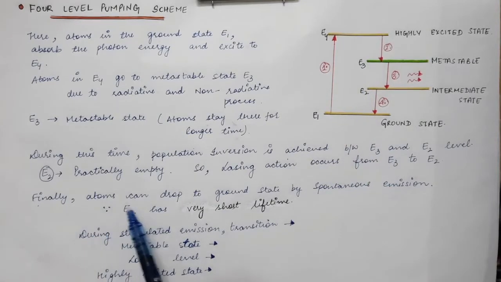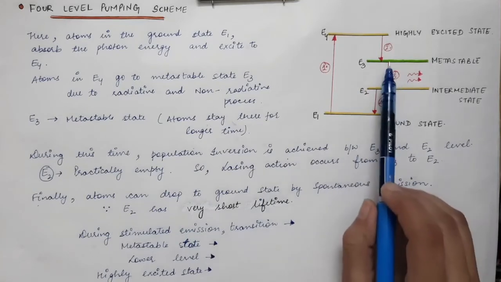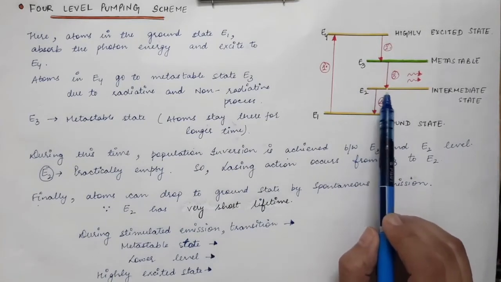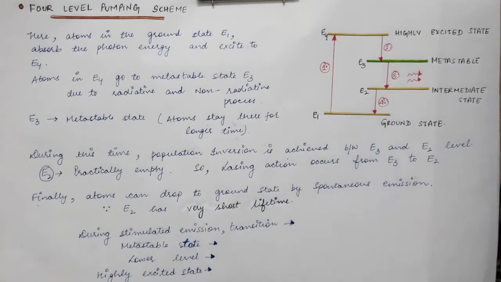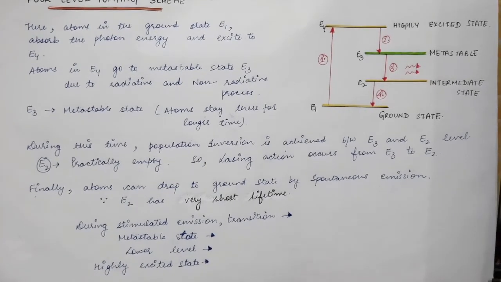So finally atoms can drop to the ground state. When these atoms go to the E2 state, they will go to the E1 state immediately, because E2 has a very short lifetime. So this is how laser light is obtained in the case of a 4-level laser.